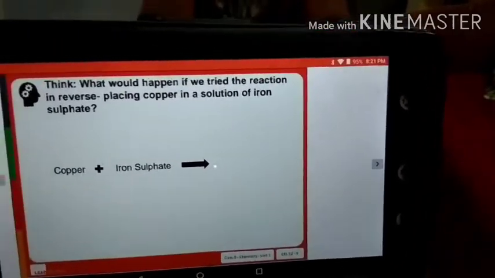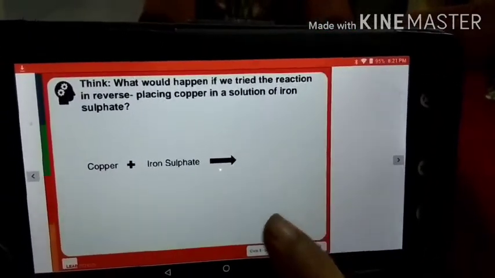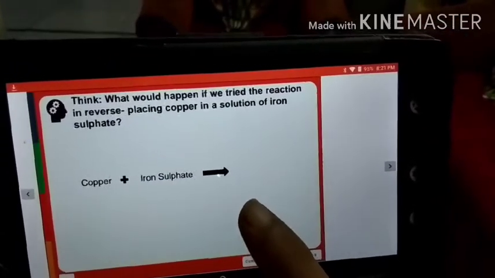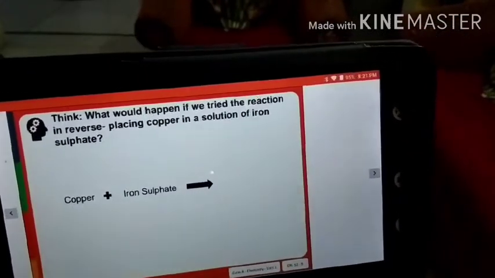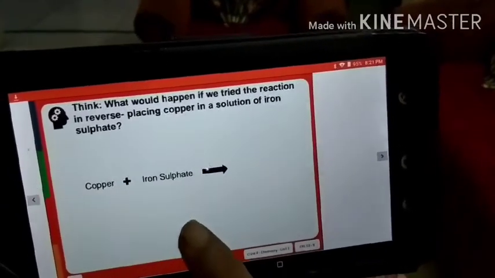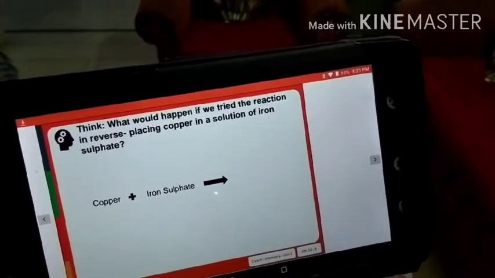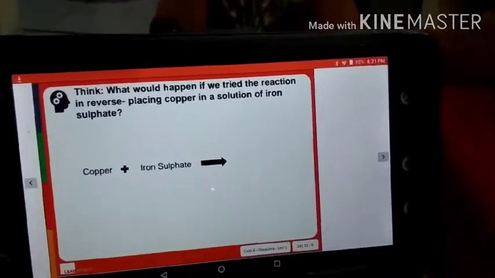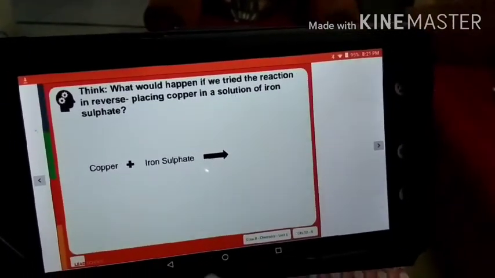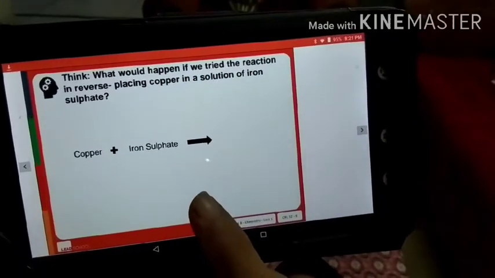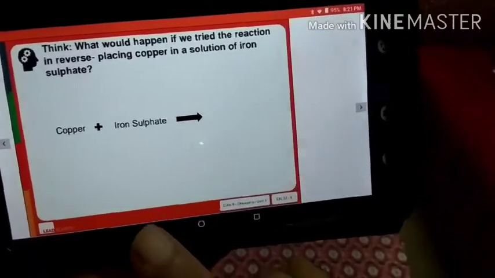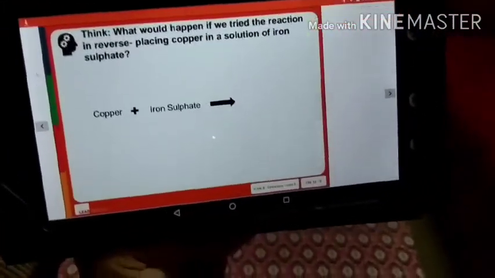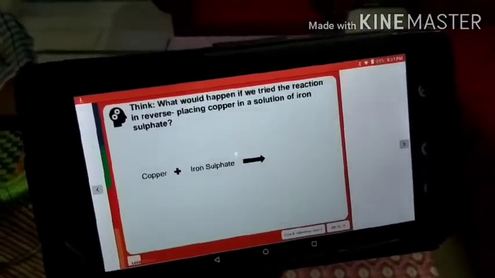What would happen if we tried the reaction in reverse, placing copper in a solution of iron sulfate? What will happen? Copper plus iron sulfate. Now remember, copper is less reactive than iron, so nothing will happen. Copper cannot displace iron from iron sulfate because copper is less reactive than iron.